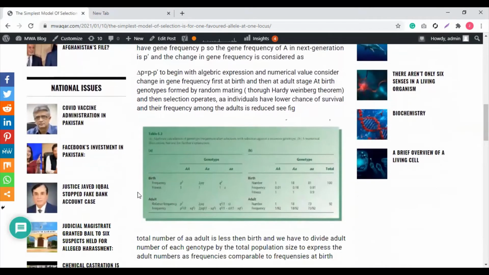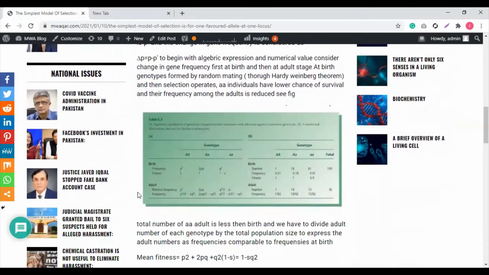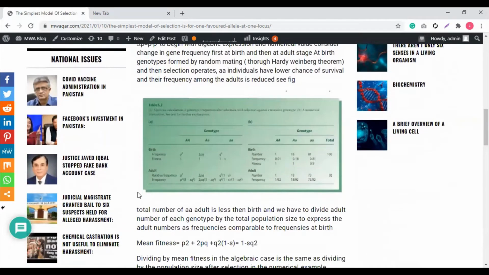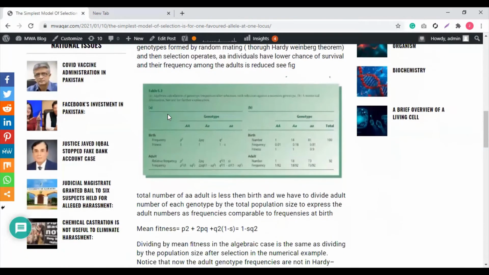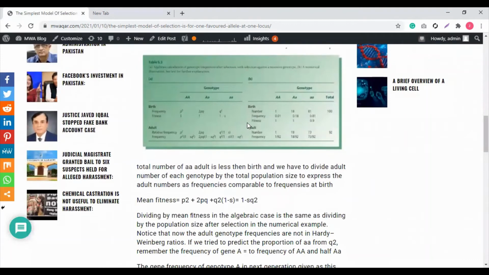At birth, genotypes are formed by random mating through the Hardy-Weinberg theorem. Like we said, the Hardy-Weinberg theorem explains random mating, so we start from random mating. And then selection operates. Natural selection operates, so it means the Hardy-Weinberg equilibrium will vanish. Small a individuals have a lower chance of survival and their frequency among the adults is reduced, as shown in the figure. I want you to focus here.